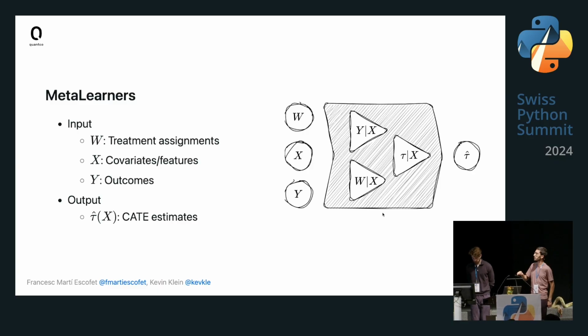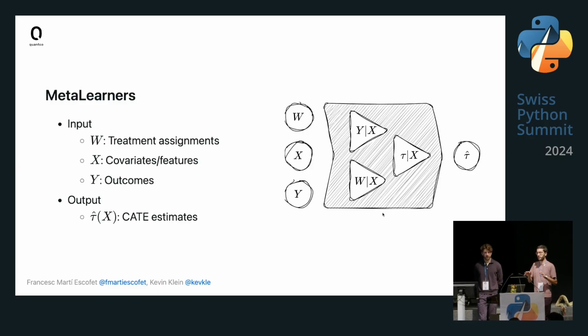Yeah, for the meta learner, there are different meta learners and different techniques. For example, one of the most simple ones would be an S learner, which is basically just adding the treatment as a feature. You would just feed it to a regular machine learning model and add as a feature which treatment they received.